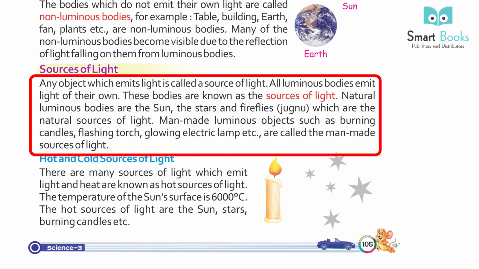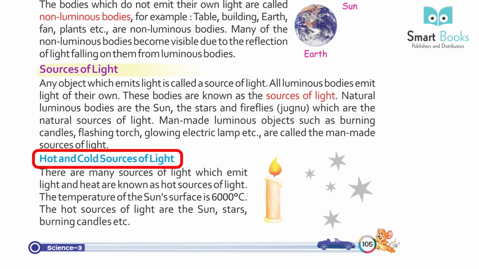Sources of light. Any object which emits light is called a source of light. All luminous bodies emit light of their own. These bodies are known as the sources of light. Natural luminous bodies are the sun, the stars and fireflies, Jugnu, which are the natural sources of light. Man-made luminous objects such as burning candles, flashing torch, glowing electric lamp, etc. are called the man-made sources of light.